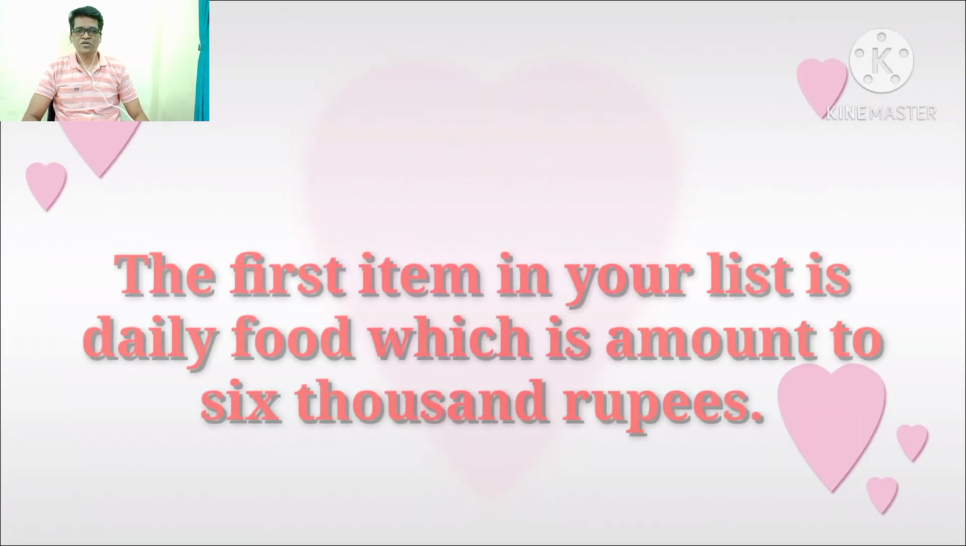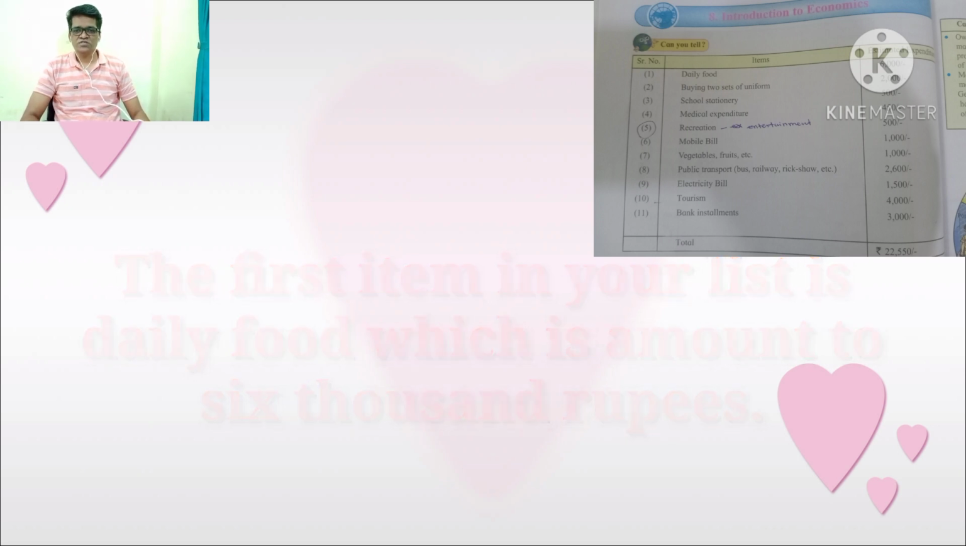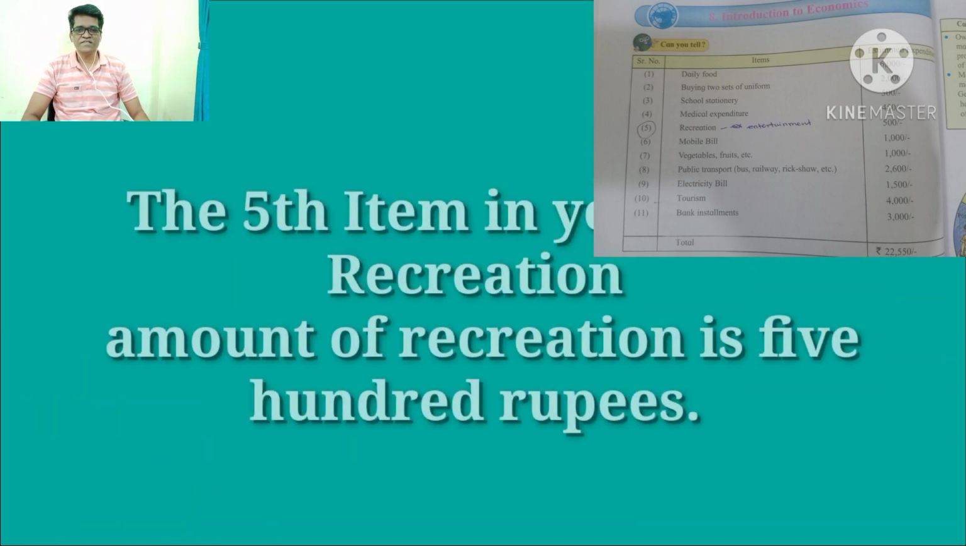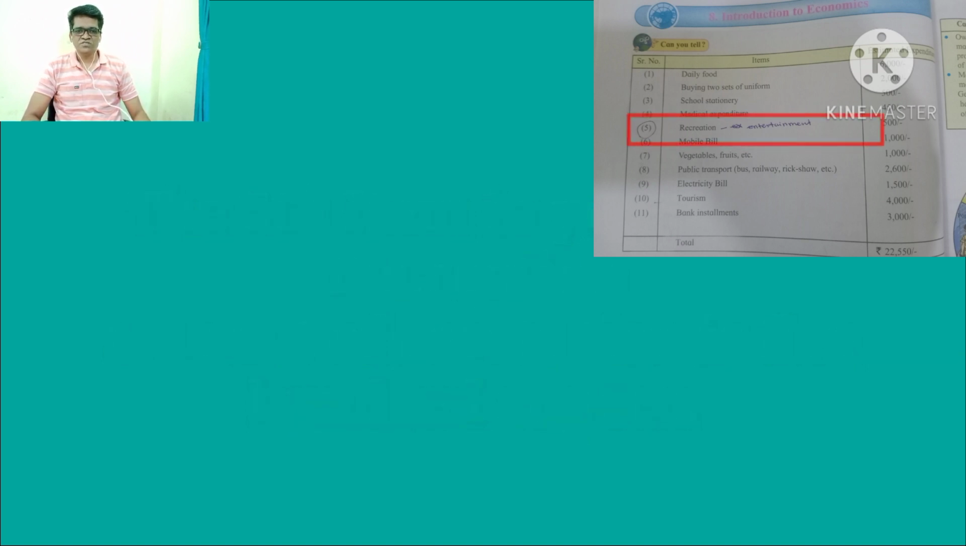Now open your textbook, page number 64. You will see here the list of items for a particular month. Now let's go through these items. The first item in your list is daily food, which amounts to 6,000 rupees. The fifth item of your list is recreation. The amount of recreation is 500 rupees.